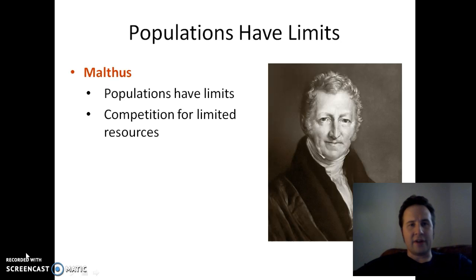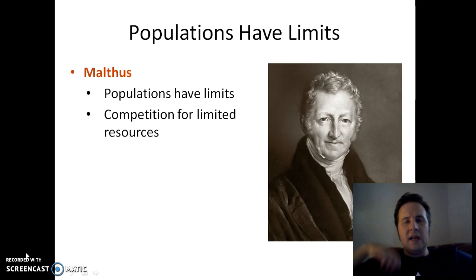Thomas Malthus is our next one. He's kind of a controversial character here. He's controversial because a lot of the predictions he made at his time did not come true, and they didn't come true because of other things outside of his control. But as we see our population growing today, we start to wonder if maybe Malthus was onto something.